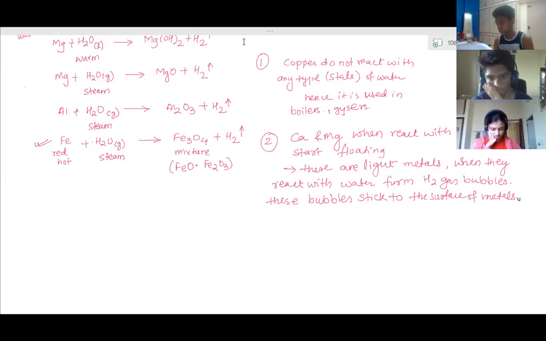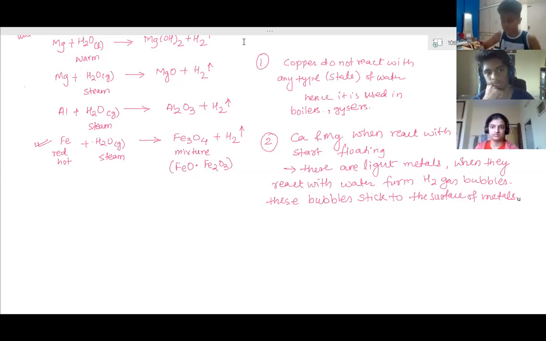Generally, when you dissolve these metal oxides in water, they do not show any changes. These oxides show acidic nature when they react with base, and they show basic nature when they react with acid. So these show both acidic as well as basic behavior, therefore they are called amphoteric oxides. Examples, Medha?